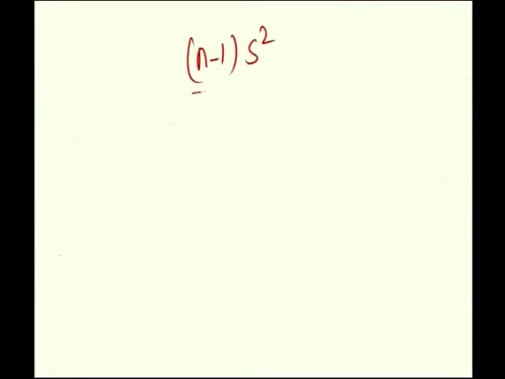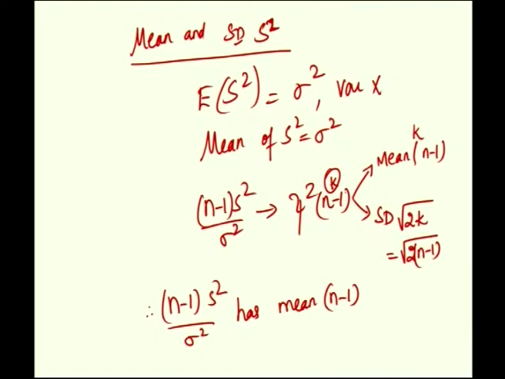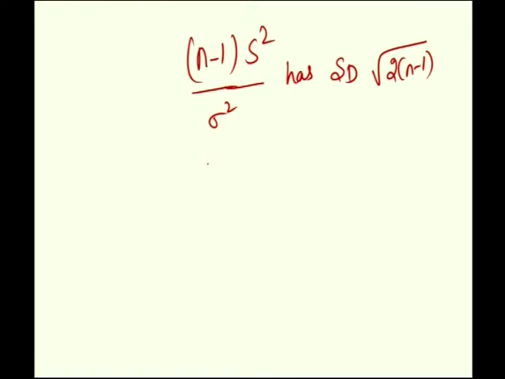(n minus 1) S square by sigma square has standard deviation root of 2 into (n minus 1), is it not? This is from the chi-square of n minus 1, where standard deviation is root of 2k, so root of 2 into (n minus 1). Just cross multiply and take the terms to the other side.